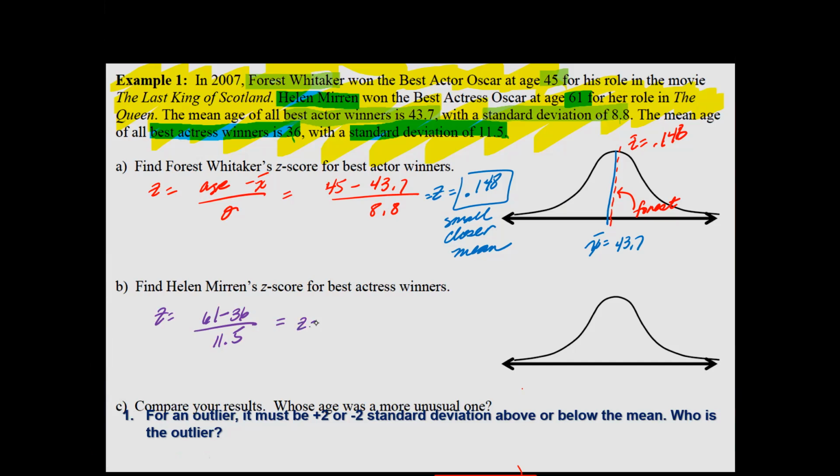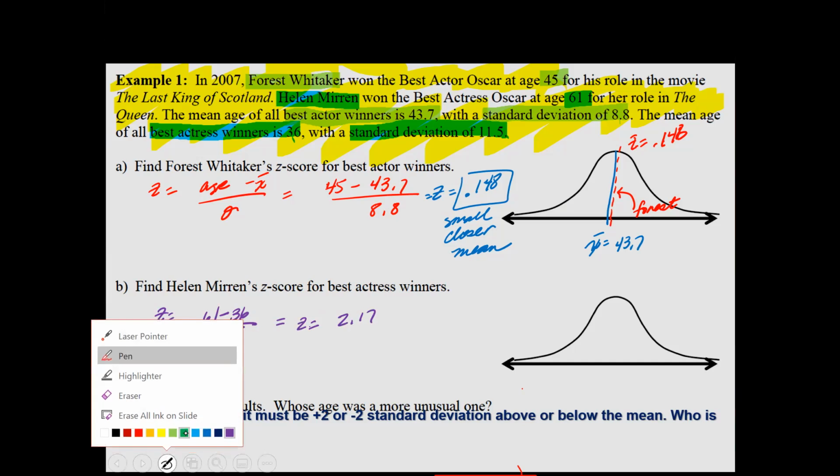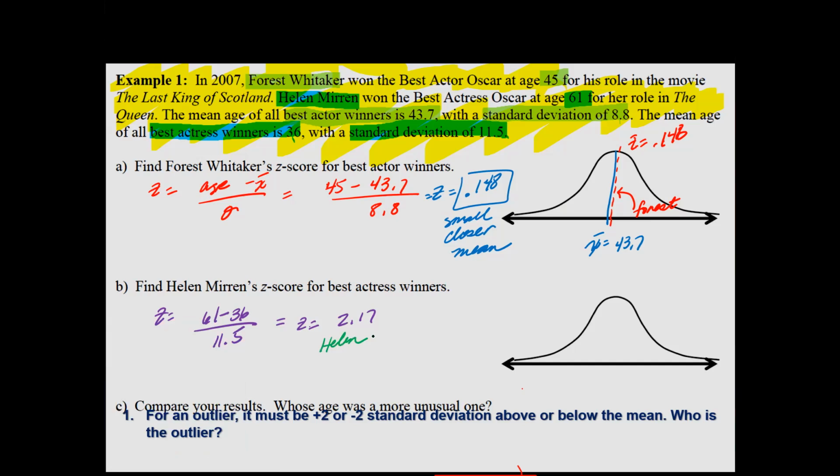And you should have a Z-score of 2.17. Okay, so what does that mean? That would indicate that Helen is 2 standard deviations above the mean, which means she's significantly older when she won the Oscar than her average counterparts of women that usually win the Oscar. So on average, women are about 36 years of age when they win an Oscar, and Helen Mirren is 61.